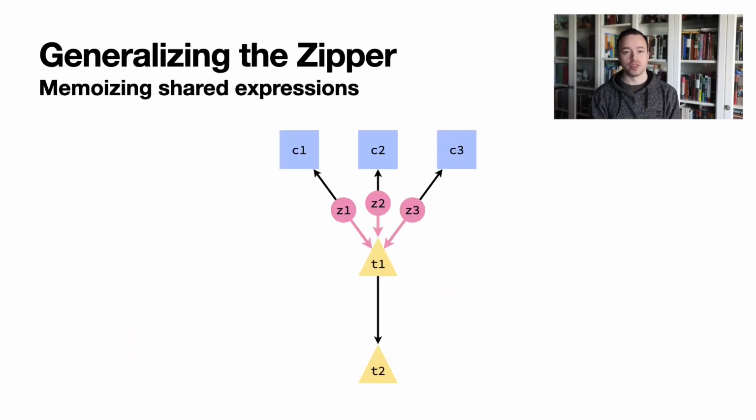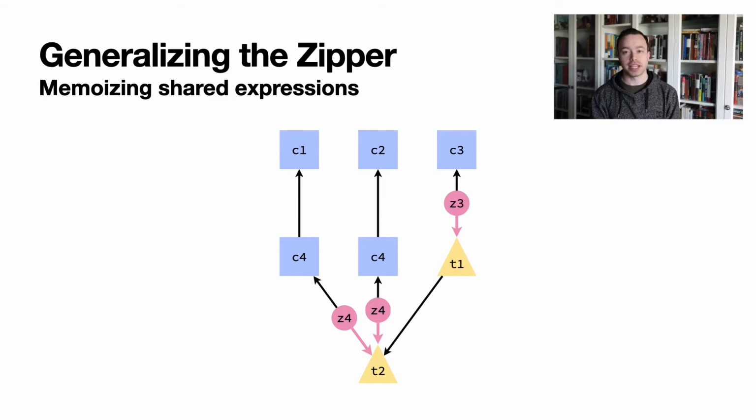Here we have a situation where 3 expressions have been parsed, which all descend to a shared expression T1. There are 3 separate zippers sitting between each of the associated context and this T1 expression. Parsing with the first zipper creates a new context, C4, and a new zipper, Z4, which sits between the new context and the child expression T2. Parsing with the second zipper creates an identical context and zipper, but they are separate from the first ones, and the third zipper will do the same. We now have 3 identical contexts, all labeled C4, and 3 identical zippers, all labeled Z4.